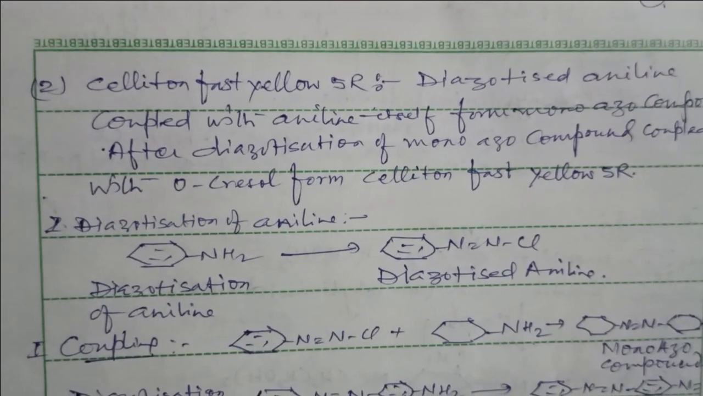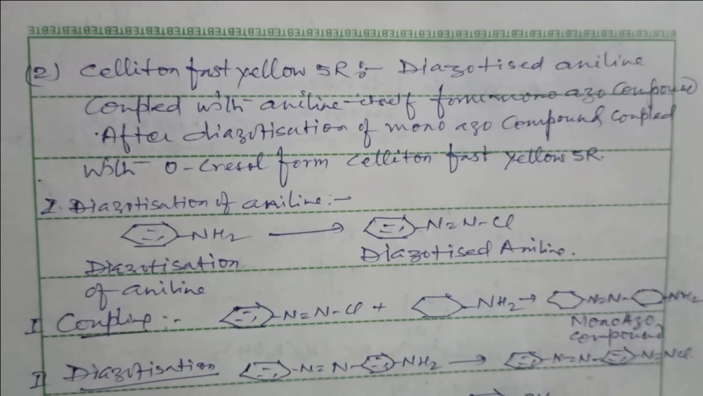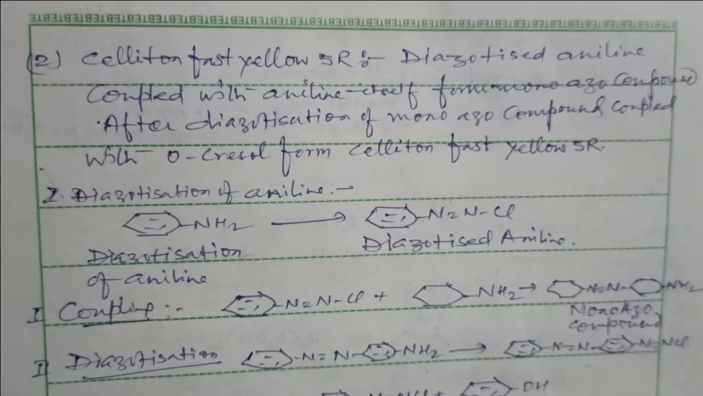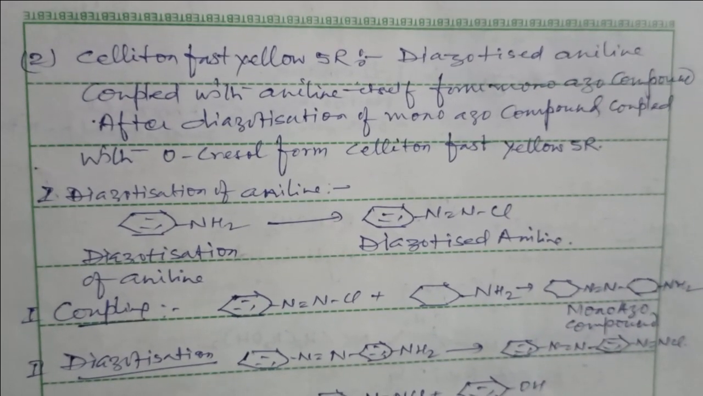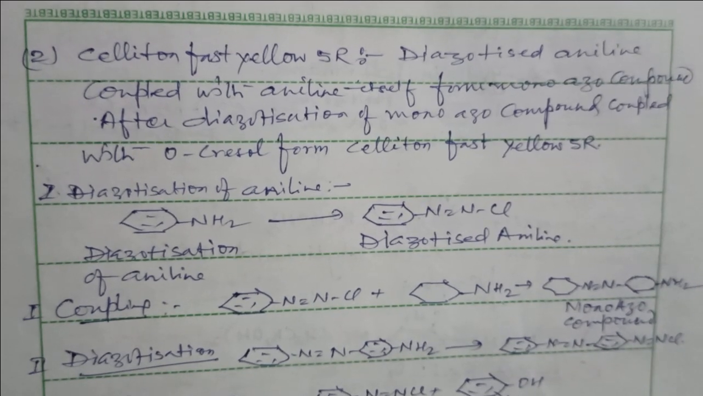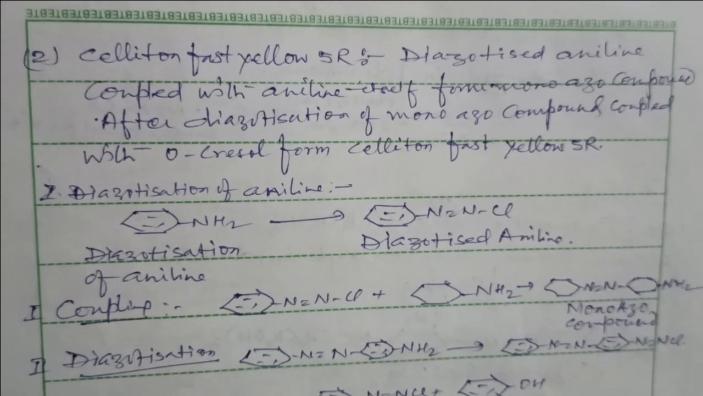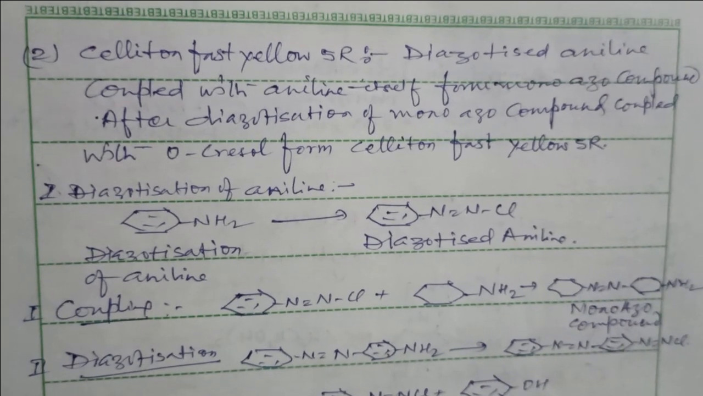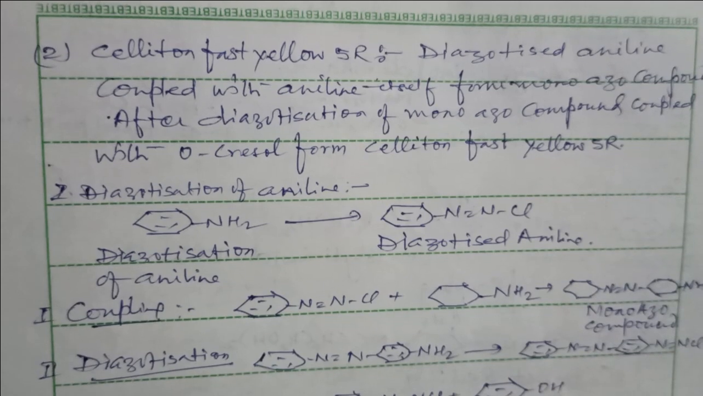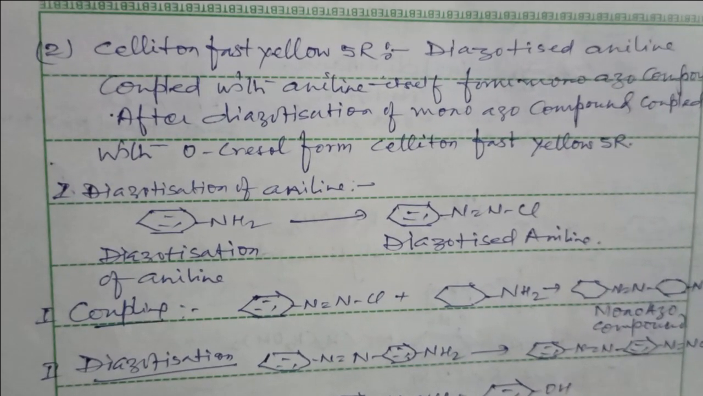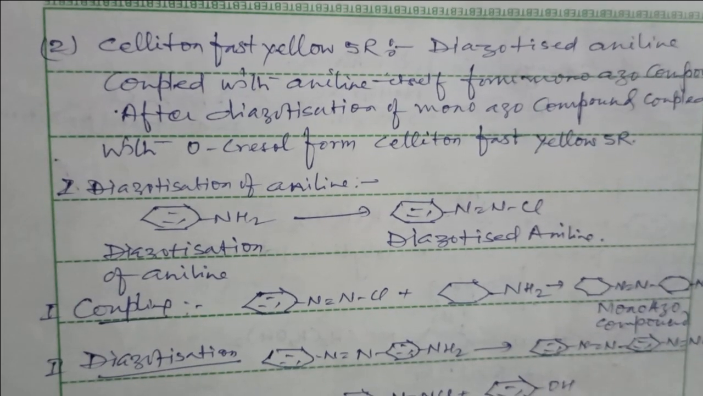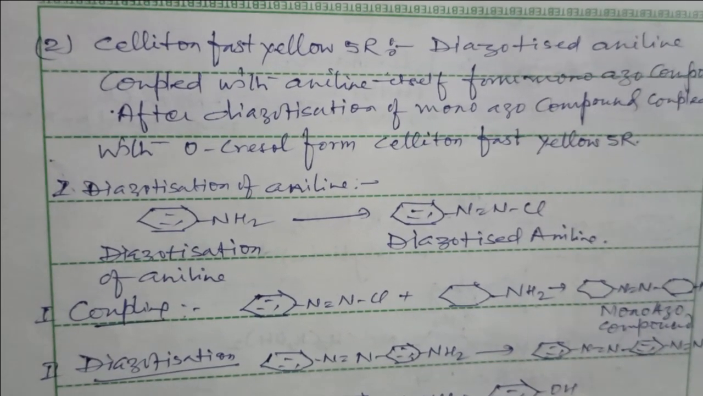Next dye is Saliton Fast LO5R. Diazotized aniline coupled with the aniline itself forms monoazo compounds. After diazotization, the monoazo compound coupled with ortho-cresol forms Saliton Fast LO5R. Diazotization of aniline is carried out in presence of sodium nitrite and HCl. It forms the diazotized aniline, and then first coupling.